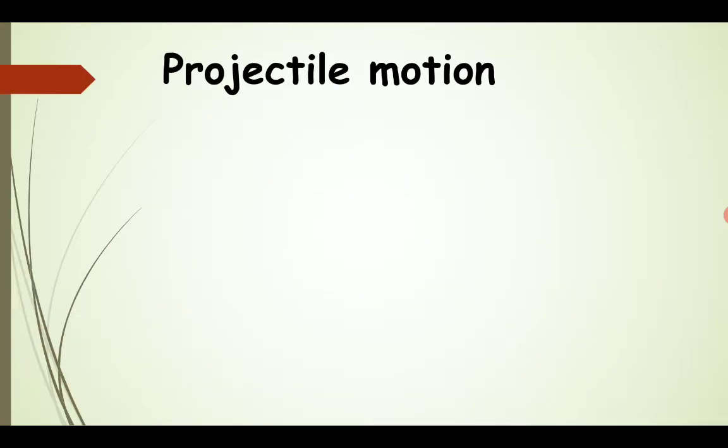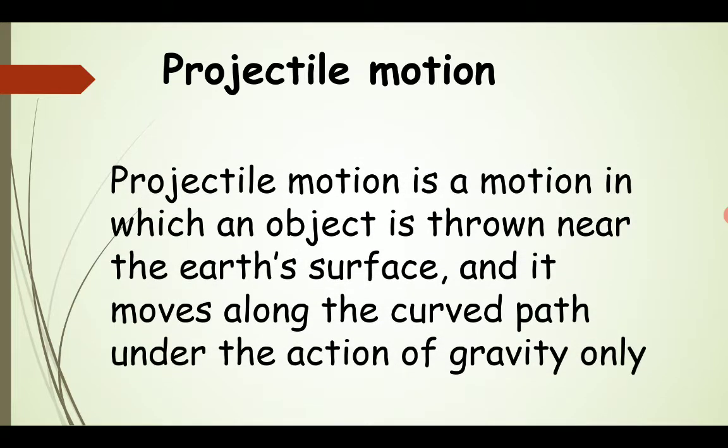We can define projectile motion as a motion in which, when an object is thrown near the surface of earth, it moves along a curved path. This curved path is because of the effect of gravity only.